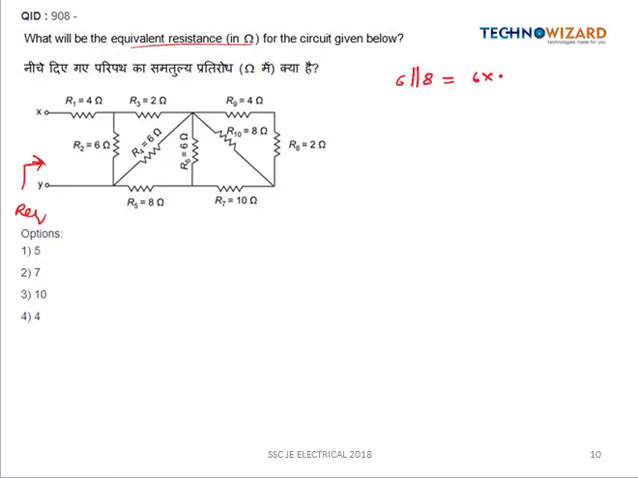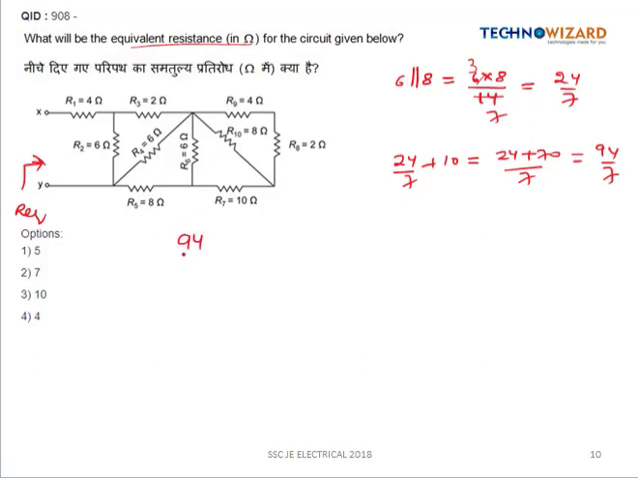Simplifying this, 6 into 8 by 14 will be equal to 24 by 7. Now this 24 by 7 is connected in series with R7, so this will be equal to 24 by 7 plus 10, which is 24 plus 70 by 7, equal to 94 by 7. Now this 94 by 7 is connected in parallel with this 6 ohm.